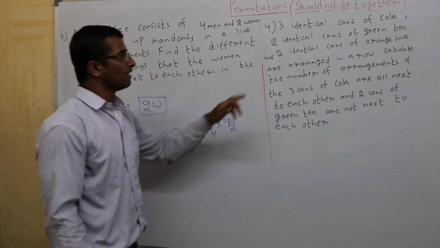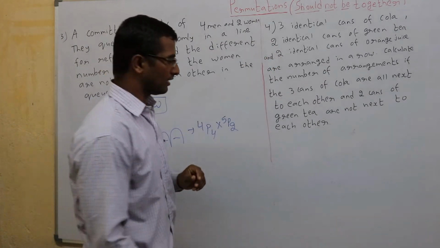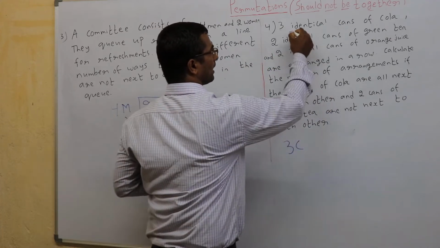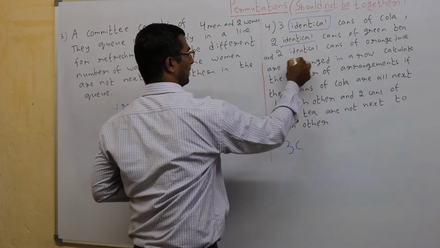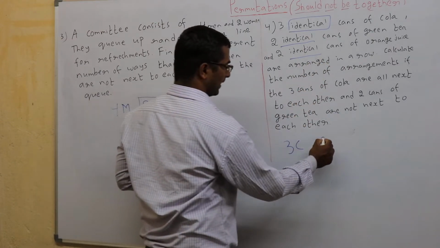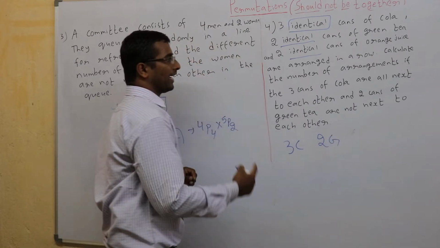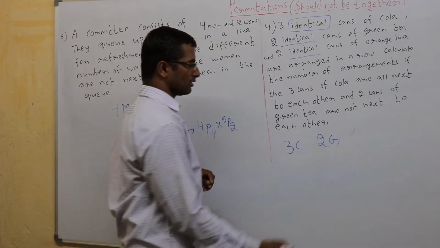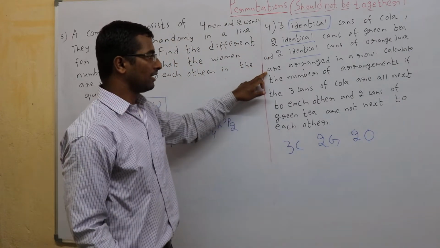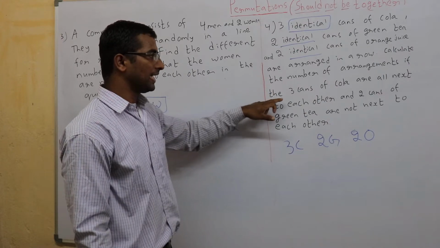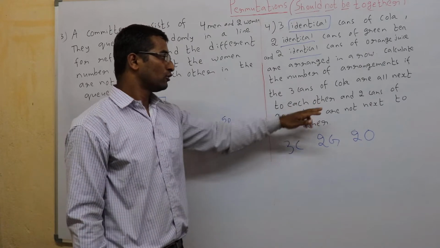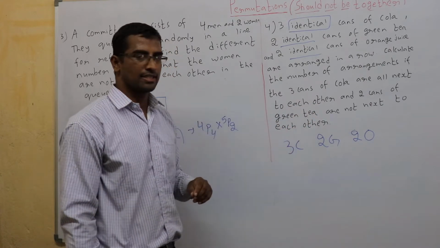Next sum. 3 identical cans of cola. So 3 are cola, let us write. And you need to underline this, identical, means they all are the same. 2 identical cans of green tea. So 2 are G. And 2 identical cans of orange juice. So 2 are O. They are arranged in a line. Calculate the number of arrangements if 3 cans of cola are all next to each other and 2 cans of green tea are not next to each other.